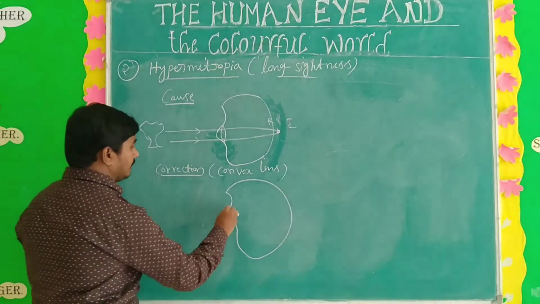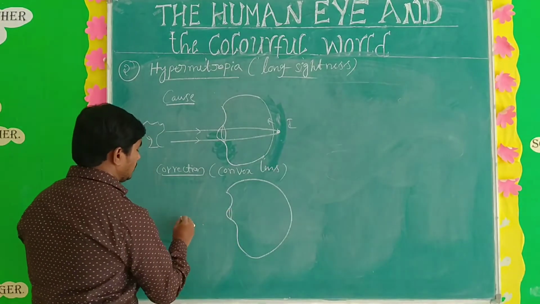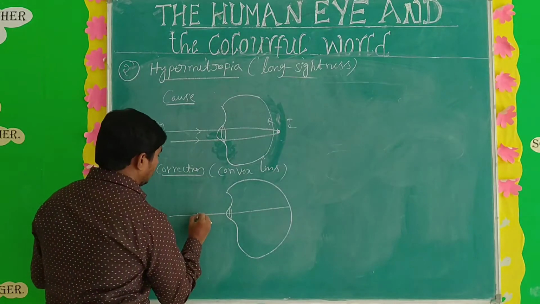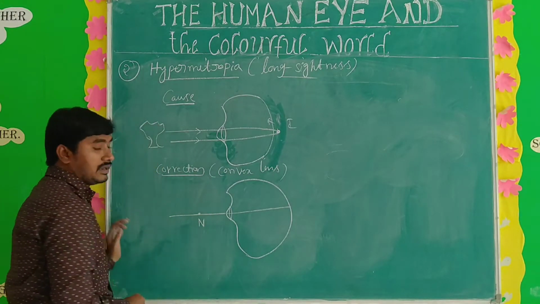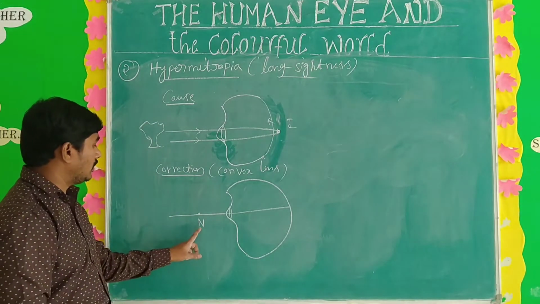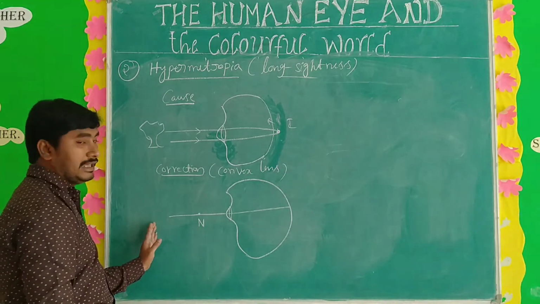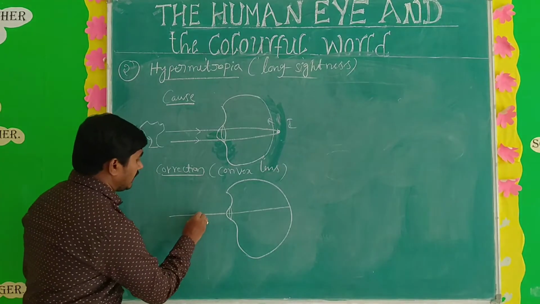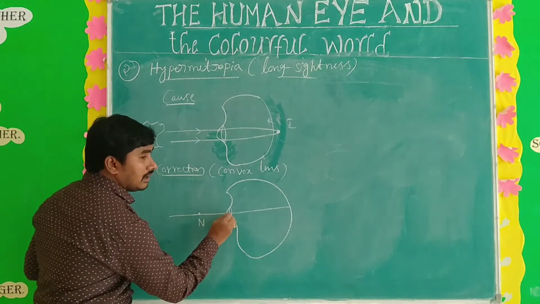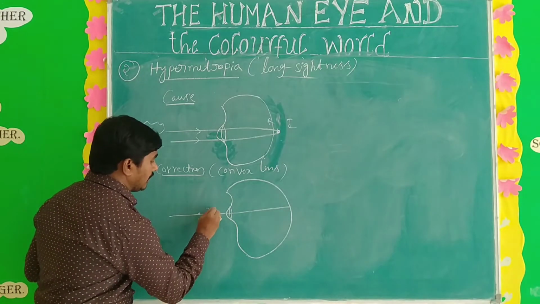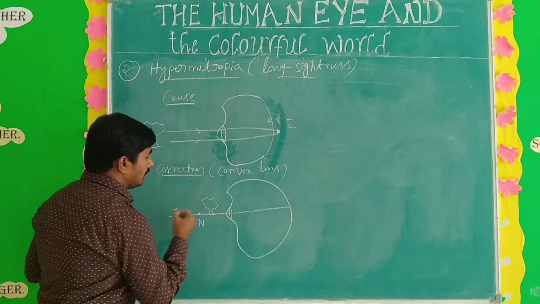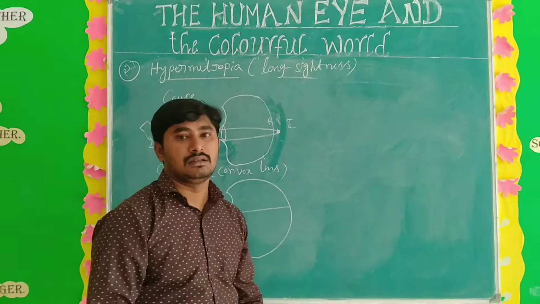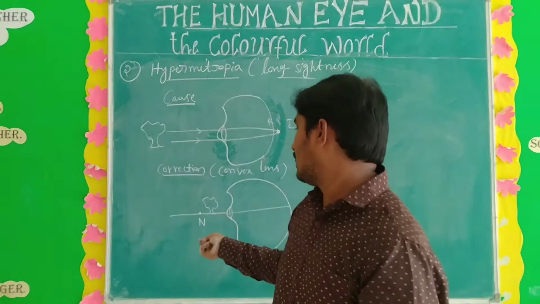See here, this is the eyeball, the convex lens, and this is the near point. Behind the near point you can see the image, but when the object is between the near point and the lens, for example here, hypermetropic persons cannot see it.